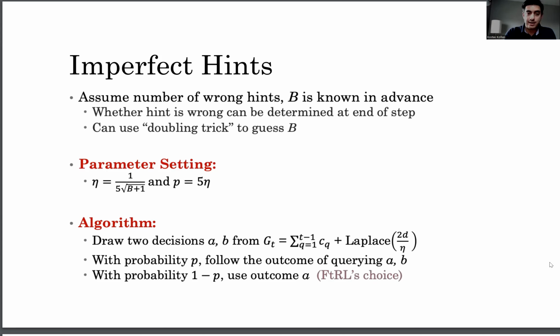The algorithm will again draw two cost vectors with Laplacian noise and find the two optimal decision points for each one of the two vectors. And then what the algorithm will do is query the ML model, but not always play what the ML model says. Play that with probability p, and play the first decision point with probability 1 minus p. So with probability 1 minus p, in some sense, the algorithm follows follow the regularized leader.